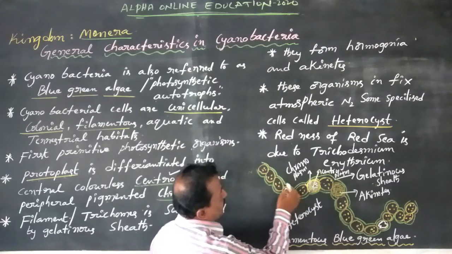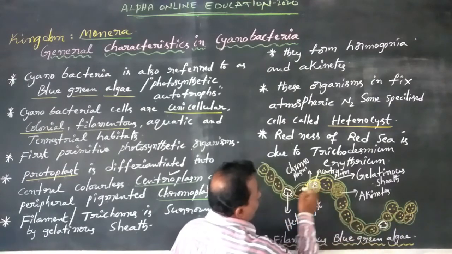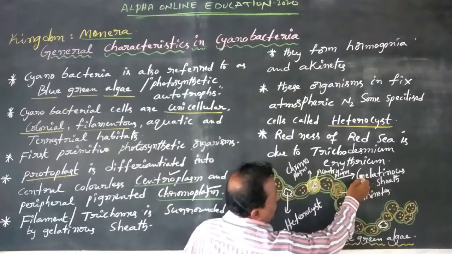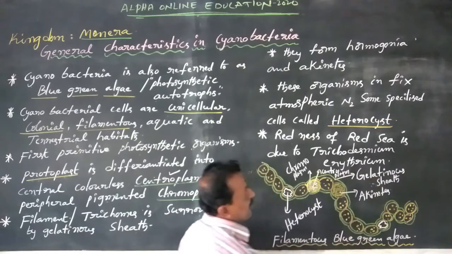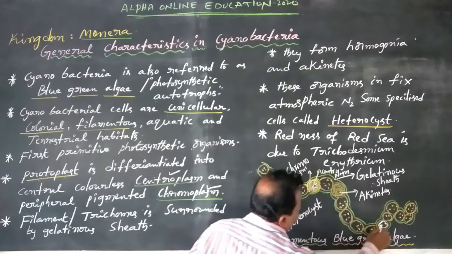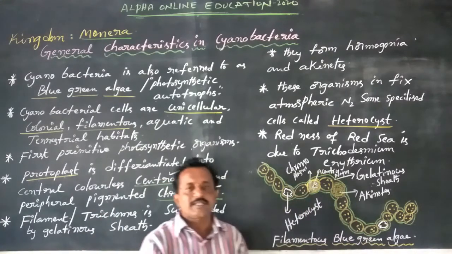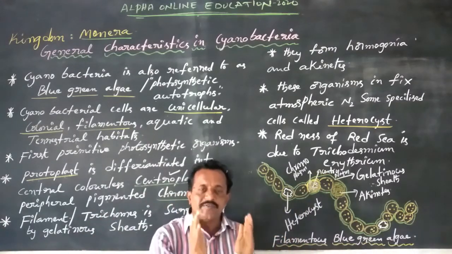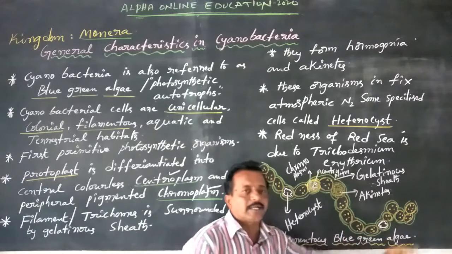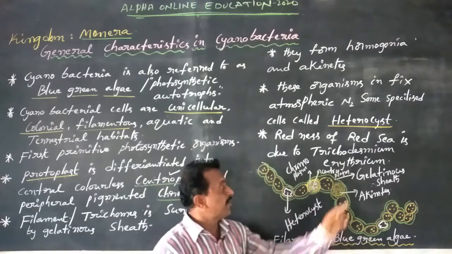A group of cells makes one filament, and this filament is also called a trichome. Both are singular words. This filament or trichome is surrounded by one gelatinous sheath.